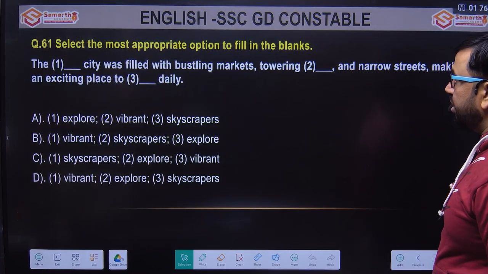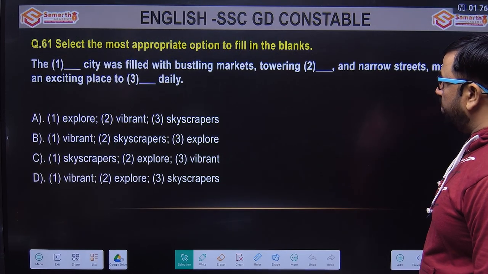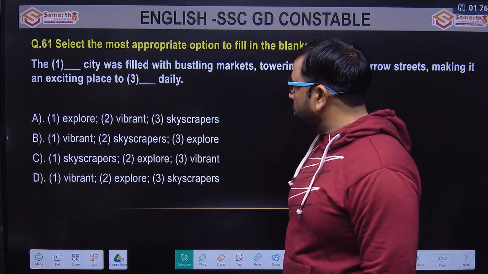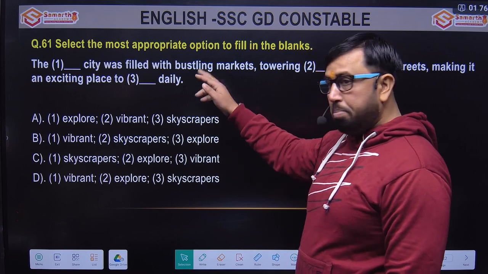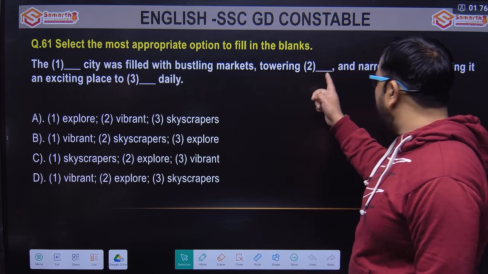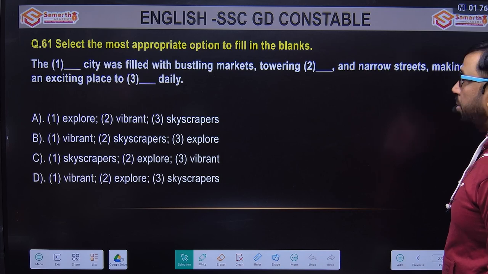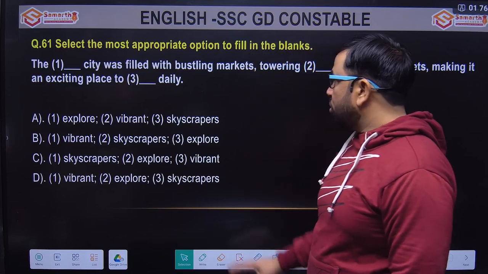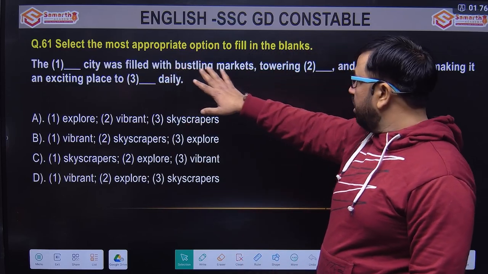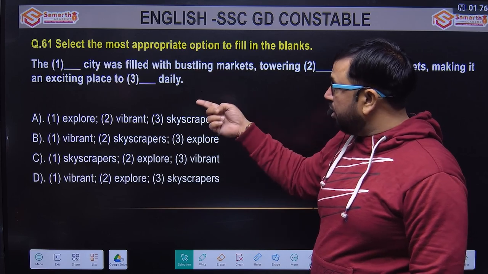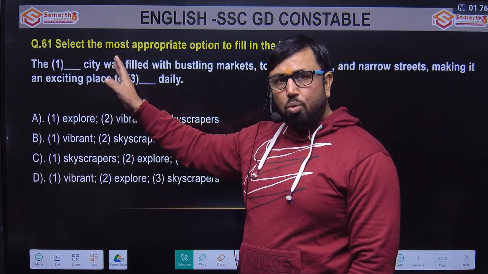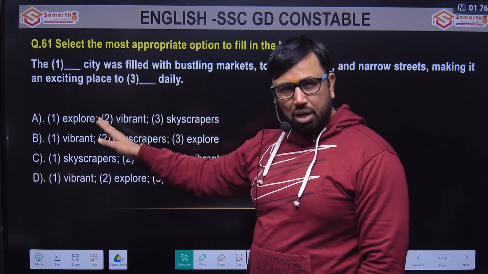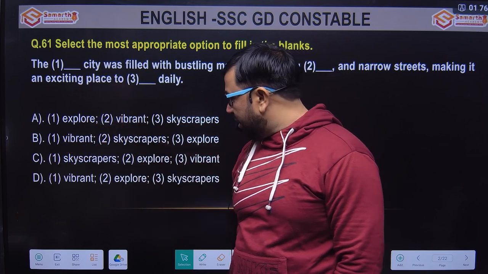The first question is, select the most appropriate option to fill in the blanks. The question is, the dash city was filled with bustling markets, towering dash and narrow streets, making it an exciting place to dash daily. In one single sentence, we have been given three blanks. The dash is city. City is a noun, so most likely before a noun we can use an adjective. Explore is not an adjective, so I don't think that should be the right answer.